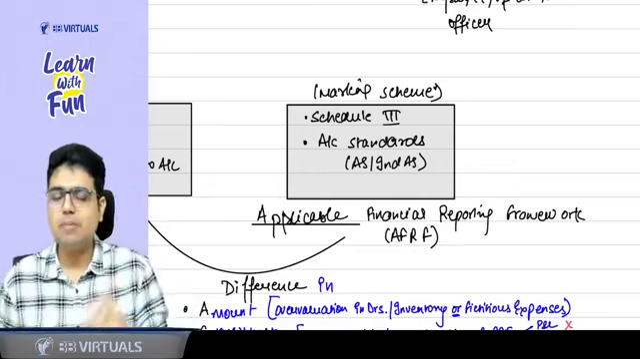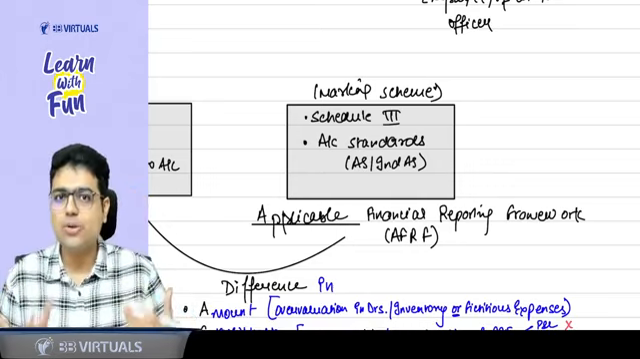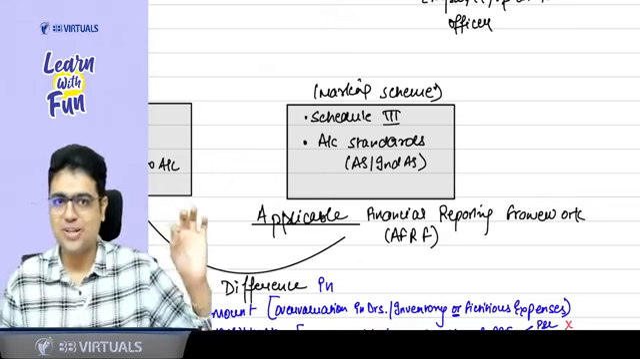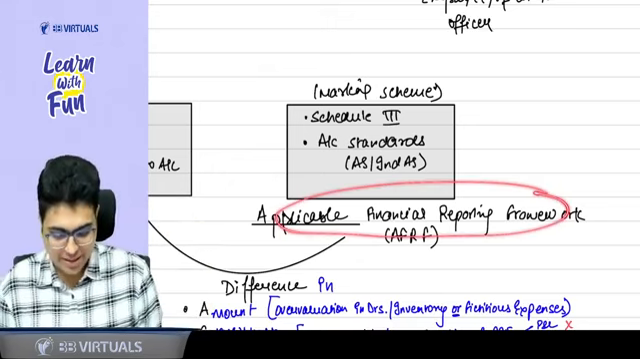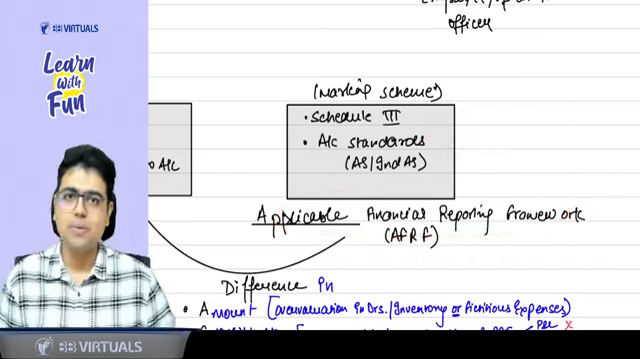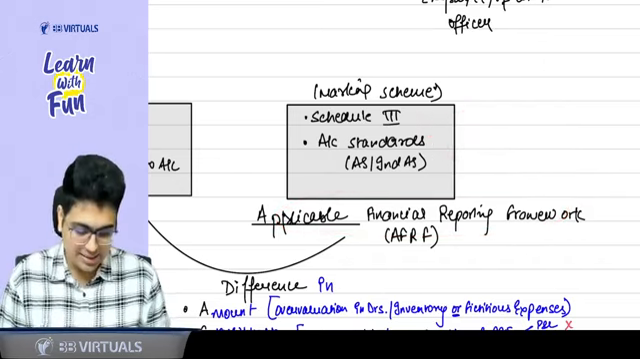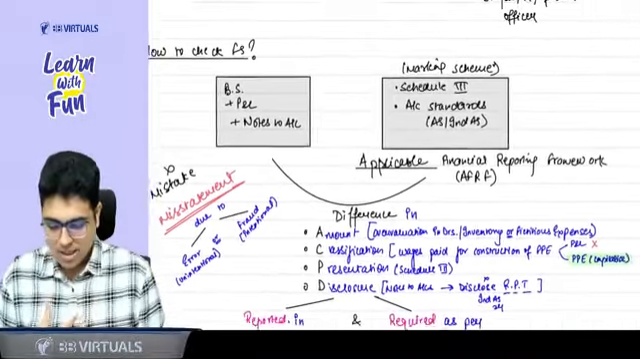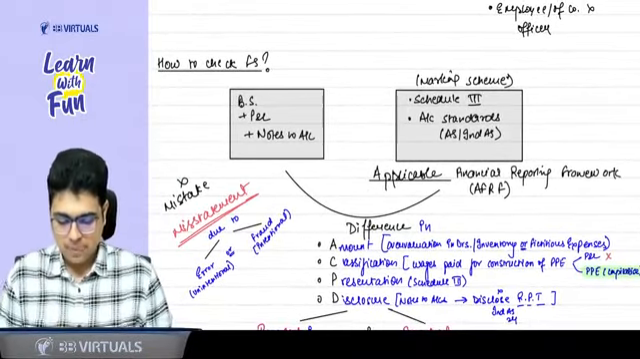So in audit, when we'll be revising the concept, we'll be referring to it that the financial statement should be prepared as per the applicable financial reporting framework. This is the framework as per which the financial statement should be prepared. Did you understand this concept? Deal done? Done, sir.